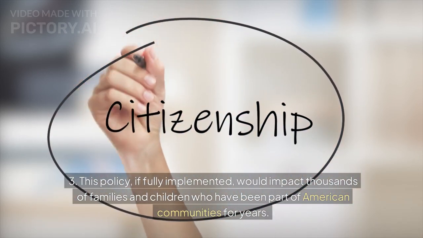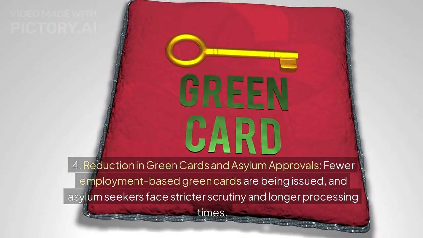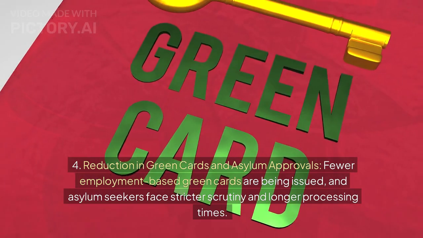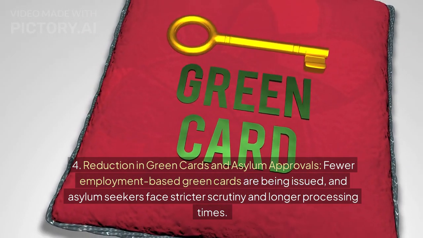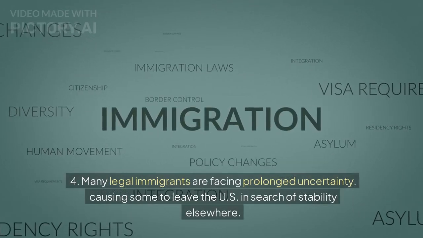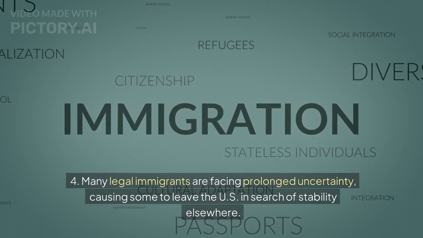4. Reduction in green cards and asylum approvals. Fewer employment-based green cards are being issued, and asylum seekers face stricter scrutiny and longer processing times. Many legal immigrants are facing prolonged uncertainty, causing some to leave the U.S. in search of stability elsewhere.